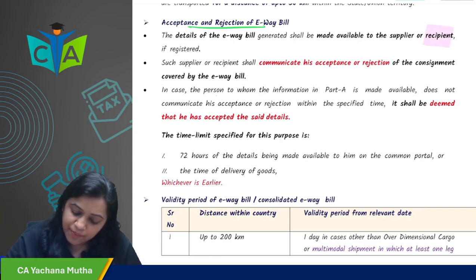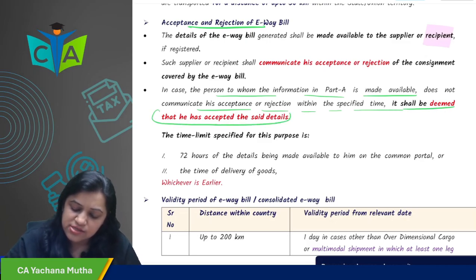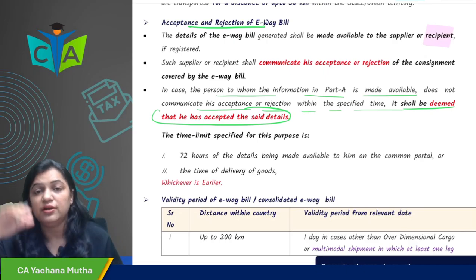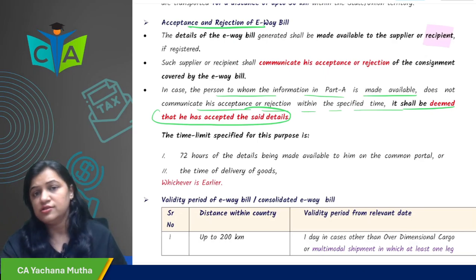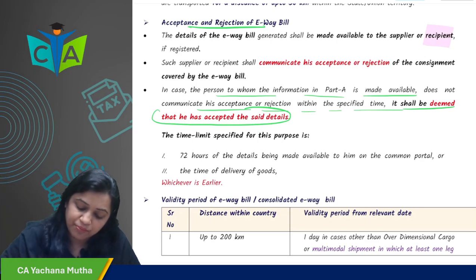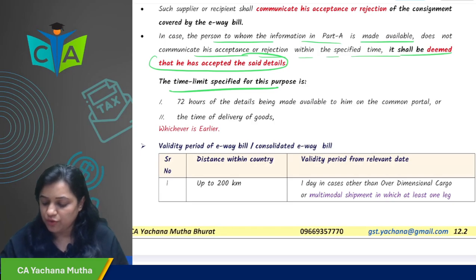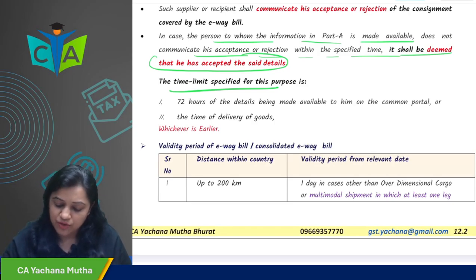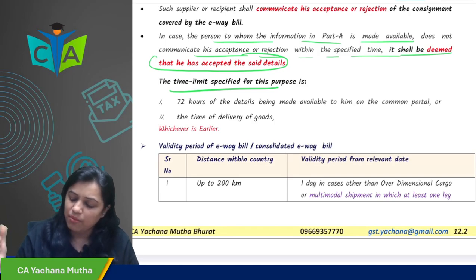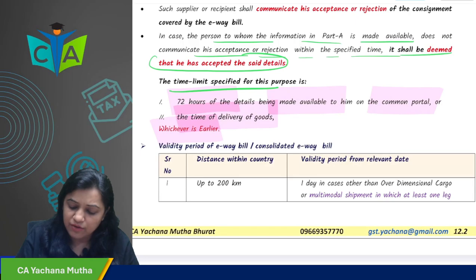In case the person to whom the information in Part A is available does not communicate his acceptance or rejection within the specified time, then it will be deemed that he has accepted. If within the stipulated time he does not accept or reject, it is deemed that he has accepted it. What is the time limit specified for this purpose? 72 hours of the details being made available to him on the common portal, or the time of delivery, whichever is